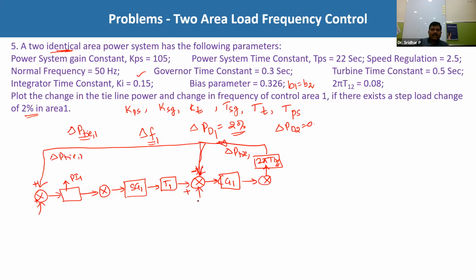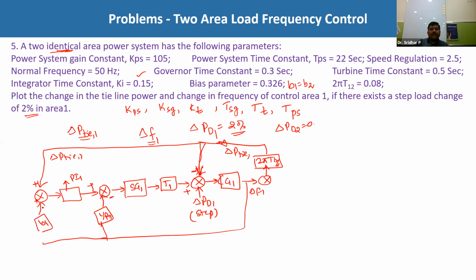And what about this? This is the delta PD1. This is nothing but the step change, right? Now this is the delta F1. Now from here you have to take two signals. One is 1 by R1 and it will be given to the negative plate. This is the positive plate. The same signal with a block of B1 you have to give to this one. So this is about the control area 1.